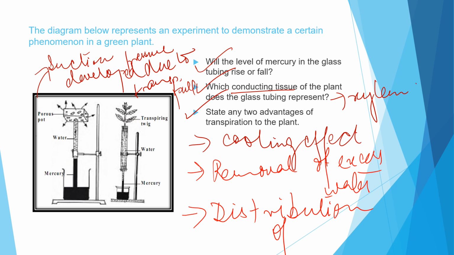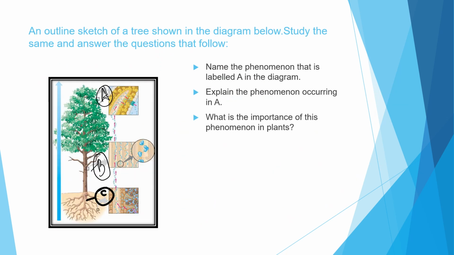So let us move on to the next slide. Let us see what is there. Now here we have given an outline sketch of a tree which shows a diagram. Study the same and answer the following question. Name the phenomenon that is labeled A in the diagram. So what is happening here? We can see something is happening in this part. Evaporation of water from the leaf surface into the atmosphere will happen in this part. So evaporation of water is happening here.